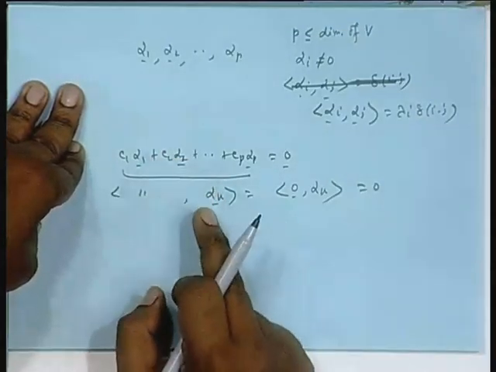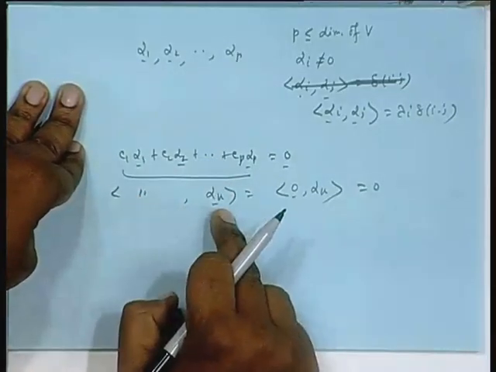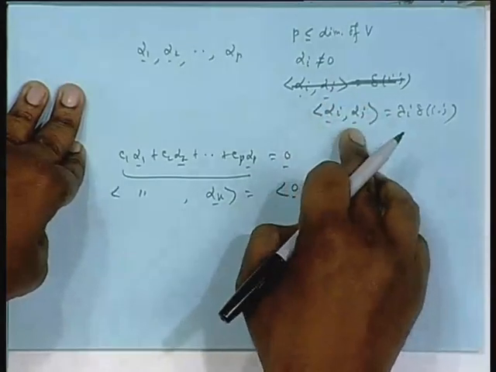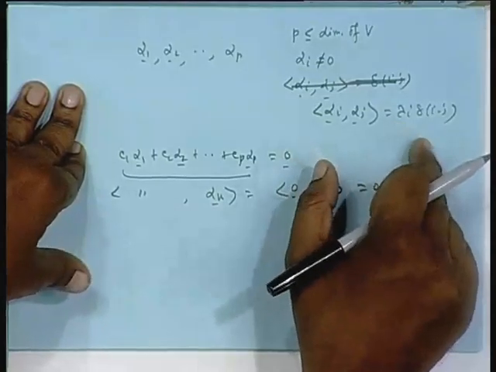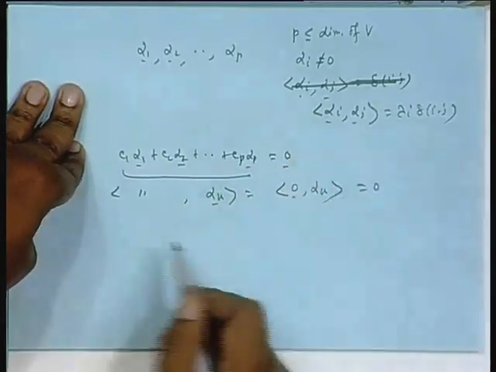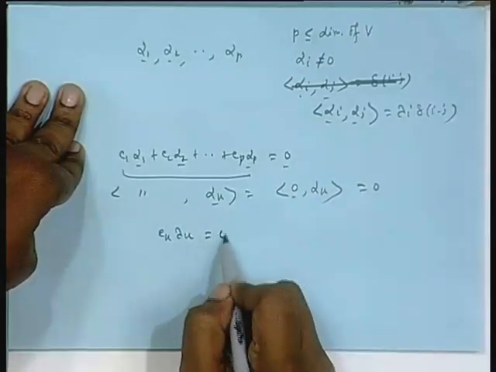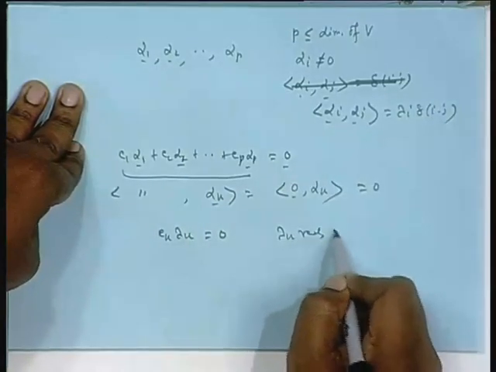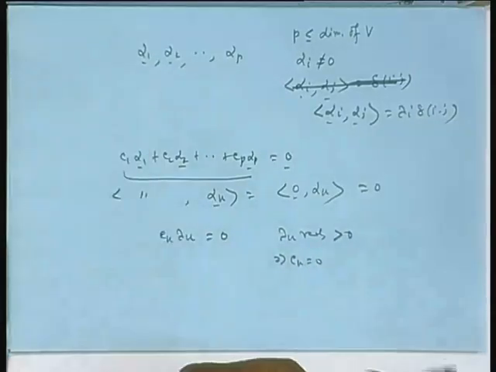So, which term only survives? Only c k alpha k, c k goes out, alpha k with itself is lambda k, and since I am not having the 0 vector here, lambda k cannot be 0, norm square is not 0, lambda k is a strictly positive number. So, you get c k lambda k equal to scalar 0, lambda k is real greater than 0, that means c k equal to 0. Okay.